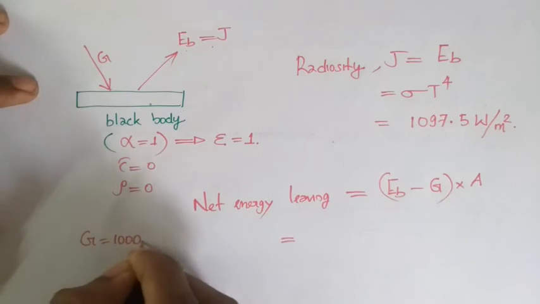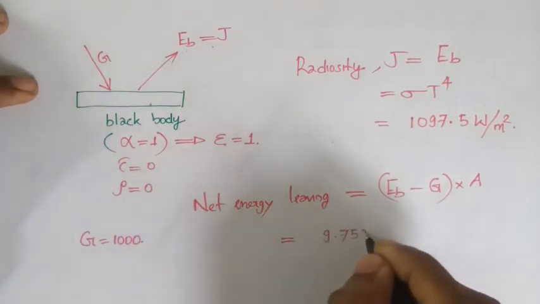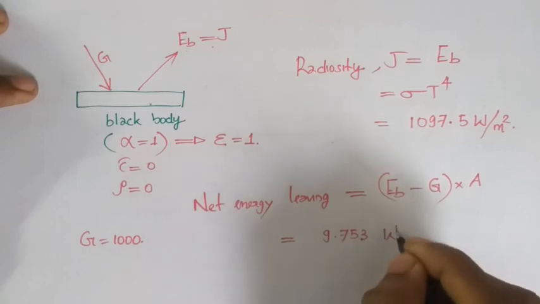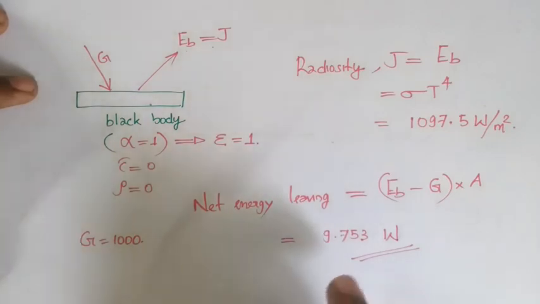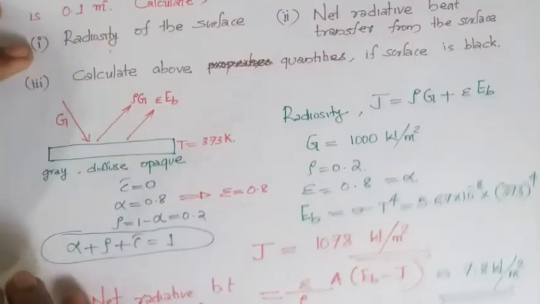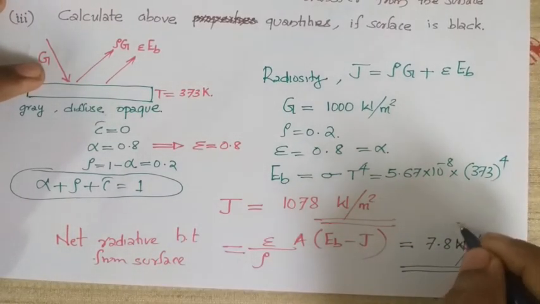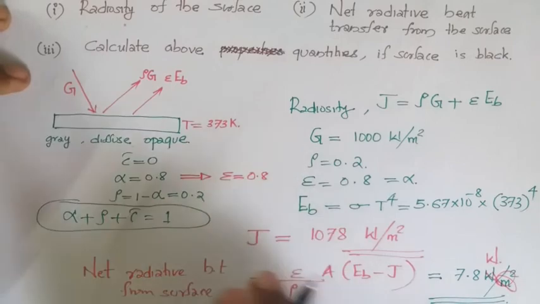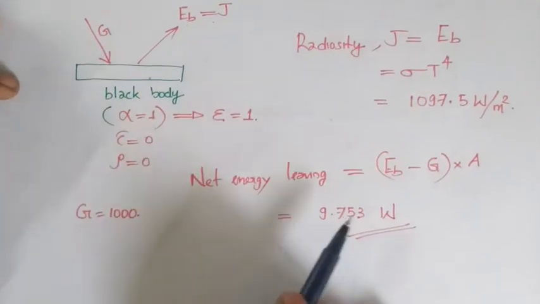If you substitute, you will get this energy as 9.753 watts. So this is in units of watts actually. The net energy leaving will be 9.753 watts, and in the previous problem the net energy leaving was 7.8 watts for a body with an emissivity of 0.8. Here it is a black body. So that is the final answer.